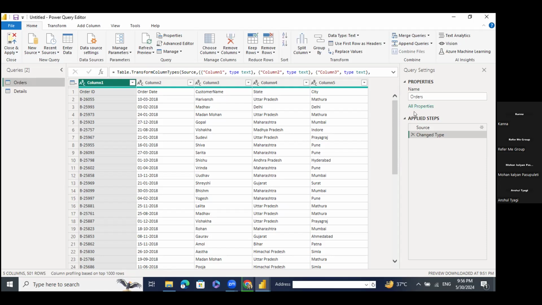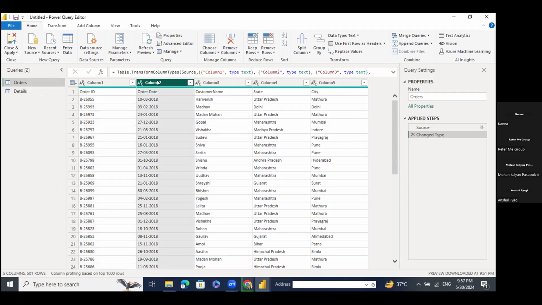Here in the Power Query editor, guys, the main advantage of the Power Query editor is that before building the dashboard, you can simply keep changing your data, right? Now the second part is applied steps. You can see in the right section applied steps, right? Whatever changes you make to your data sets, to both the tables, you will be able to see in this section.